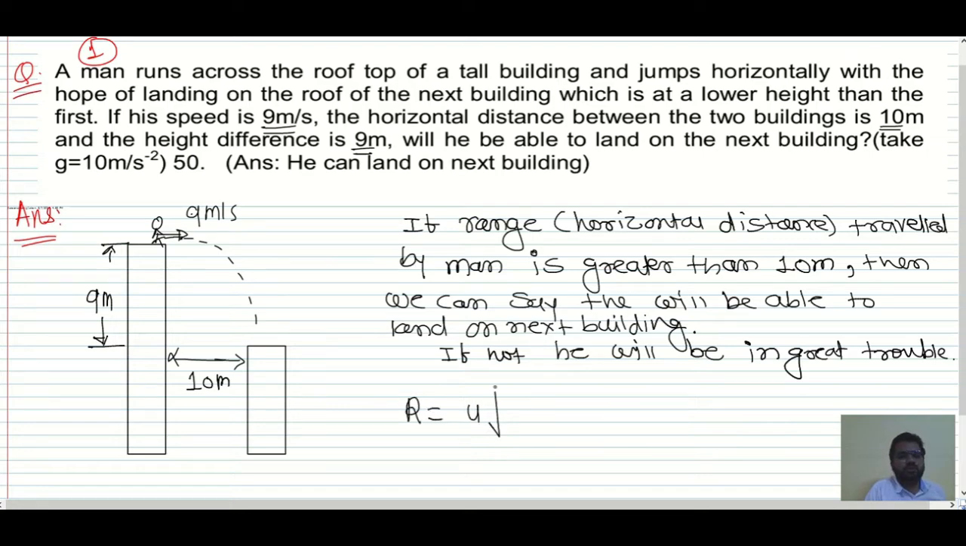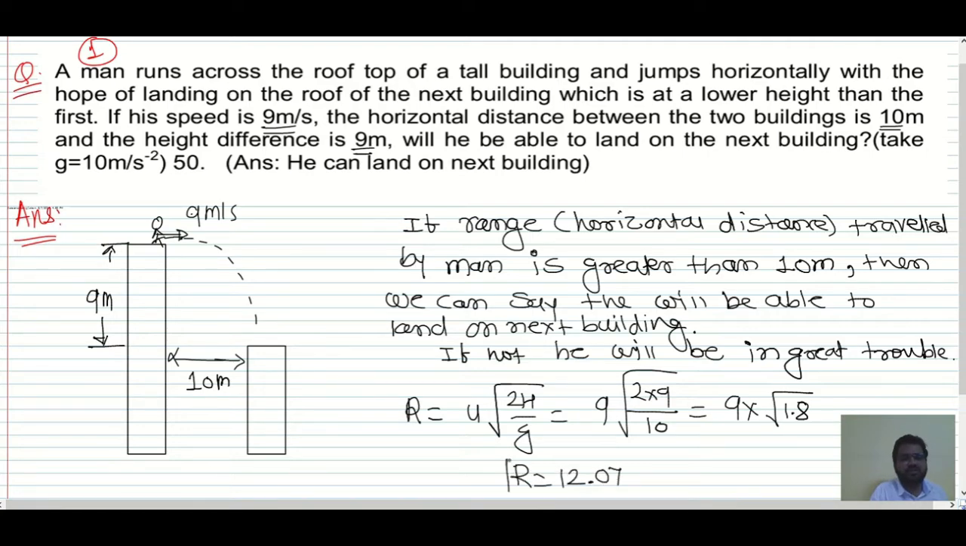Now we'll firstly calculate the range. Range formula we know, u root of 2h divided by g, which is equal to, what is u? 9. Root of 2 into h, we have 9 only, divided by g, and that is 10. So if you just calculate this, 9 into root of 1.8. So root of 1.8 I'll calculate now. So it is 9 times root 1.8, and that is approximately equal to 12.07. Range this man has is 12.07.